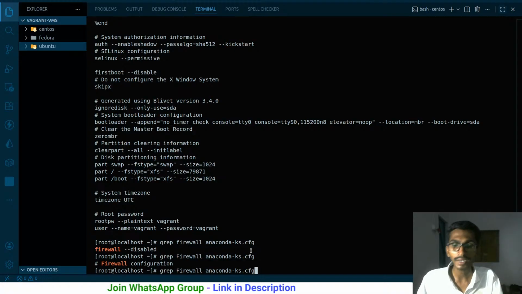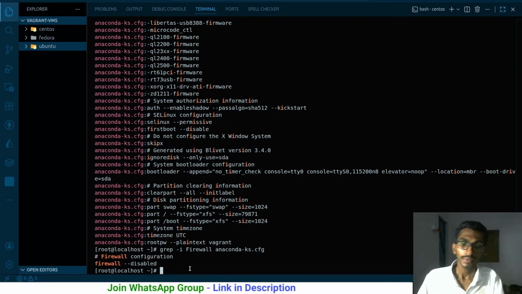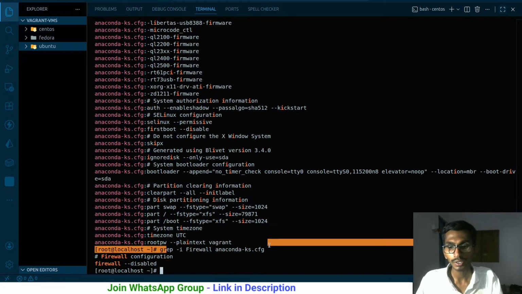If you want to make it case insensitive, that simply means you should not care about the case. So you have to write I before this. And if you run this, that's wrong. Sorry, hyphen I. Now you are going to get both the results at the same time. We have firewall configuration, and just below that we have firewall disabled. So it is simply looking for that thing.